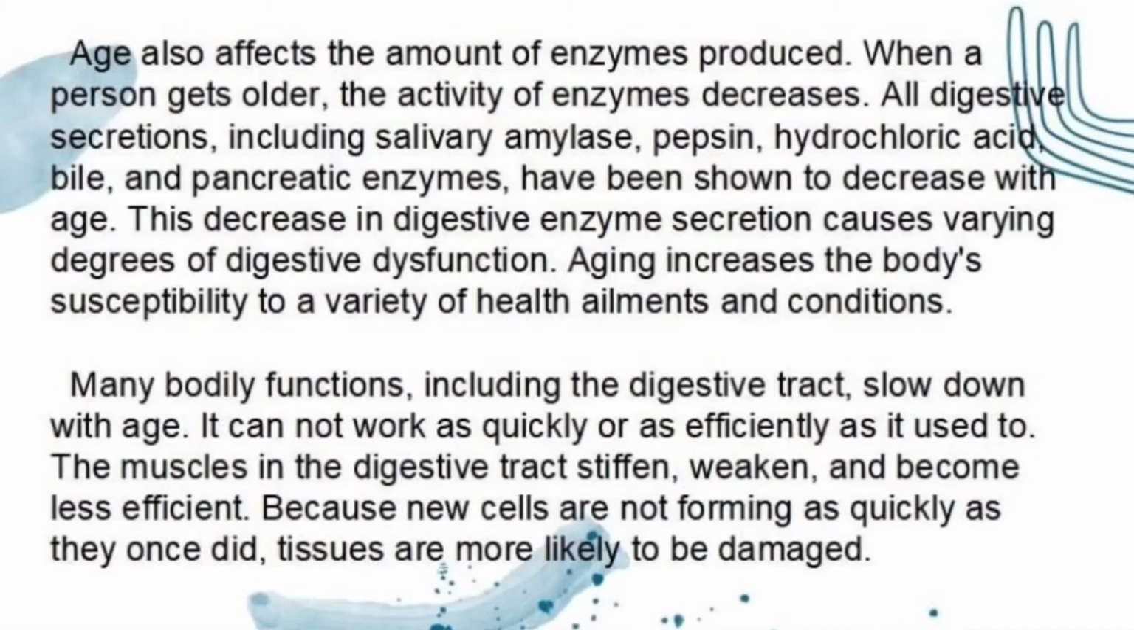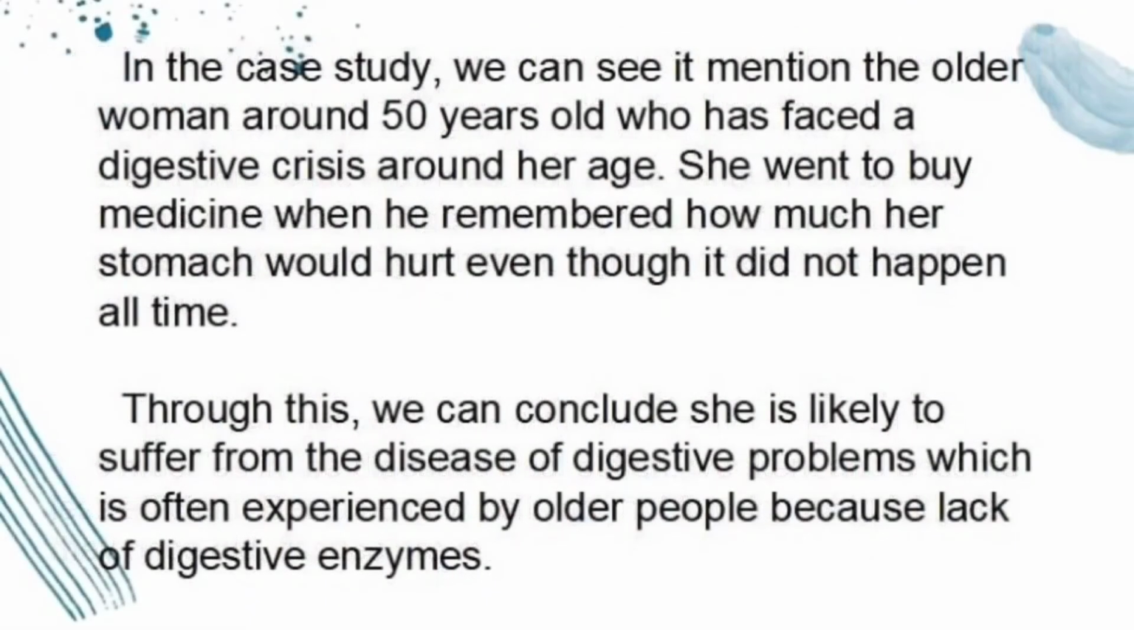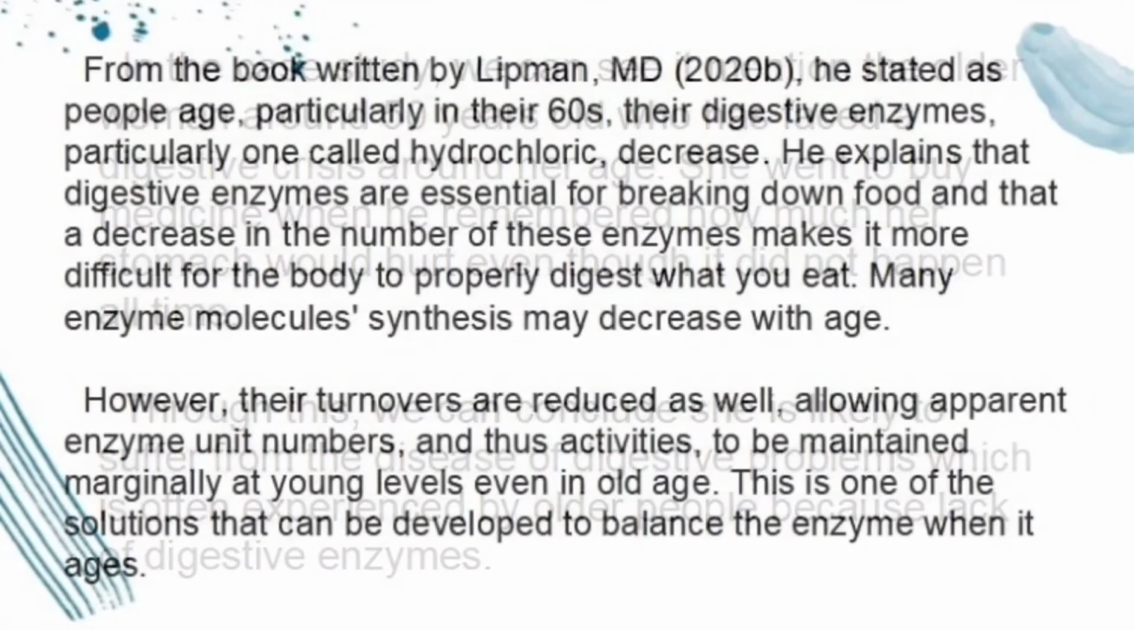The muscles in the digestive tract stiffen, weaken, and become less efficient because new cells are not forming as quickly as they once did. Tissues are most likely to be damaged. In this case study, we can see it mentioned an older woman around 50 years old who has faced a digestive crisis around her age. She went to buy medicine when she remembered how much her stomach would hurt, even though it did not happen all the time. Through this, we can conclude she is likely to suffer from a digestive problem, which is often experienced by older people because of a lack of digestive enzymes.